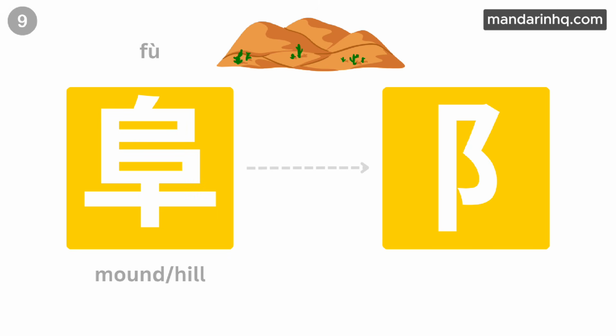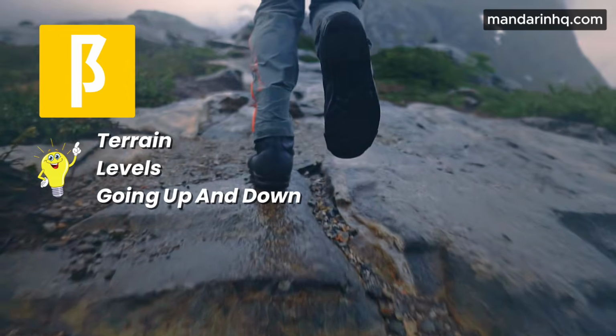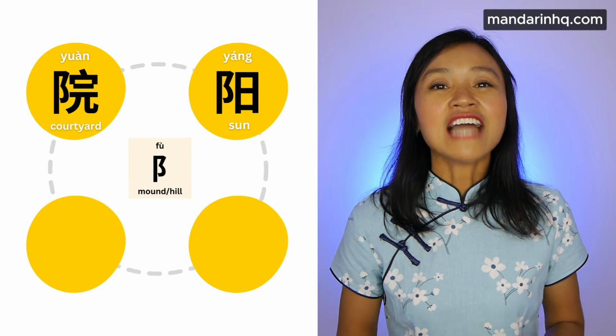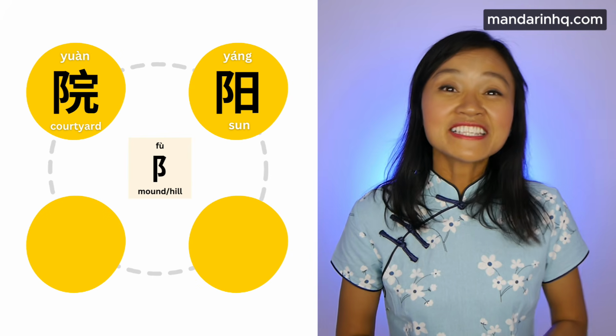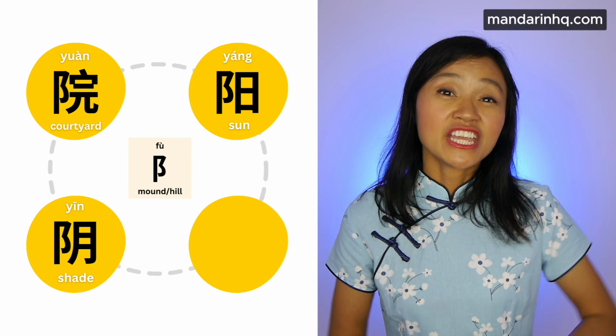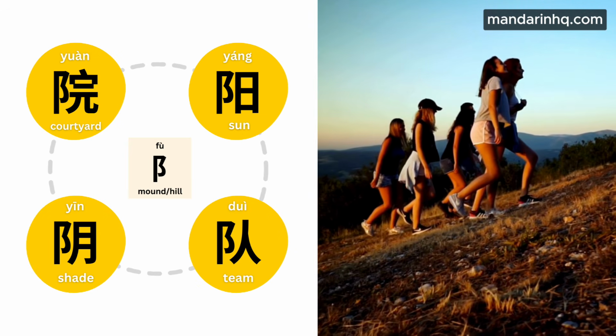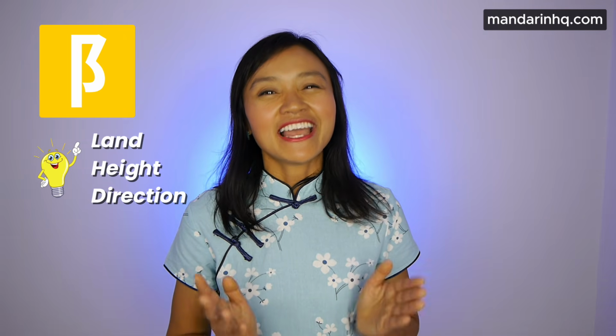Now for a more abstract one. 阜 mound, hill. 阜 comes from 阜, meaning a mound or hill. When you see it on the left, think about terrain, levels, or going up and down. 院 courtyard. 阳 sun, the sunny side of the hill. 阴 shade, the shady side of the hill. 队 team, people lined up on a slope. 阜 on the left, think land, height, and direction.